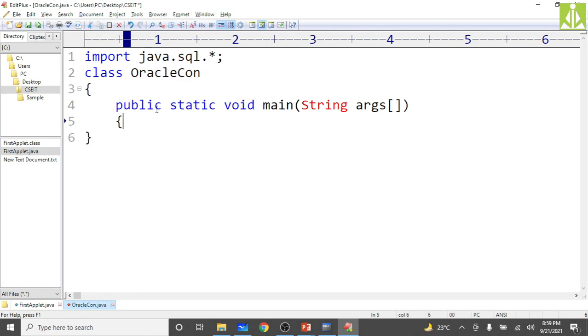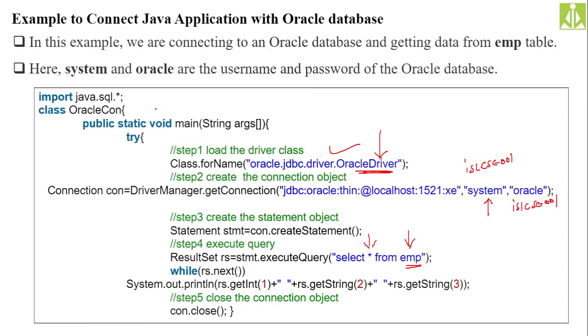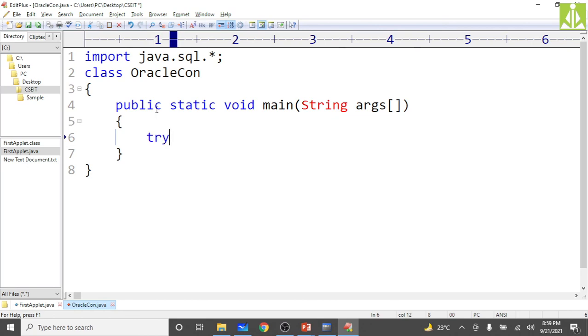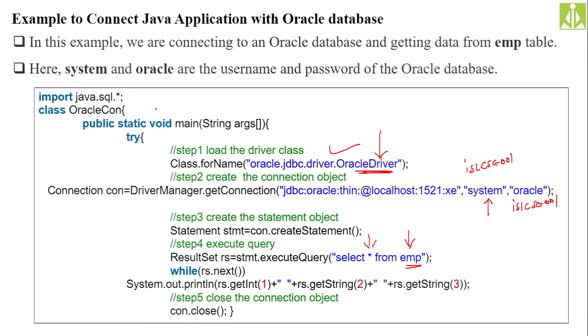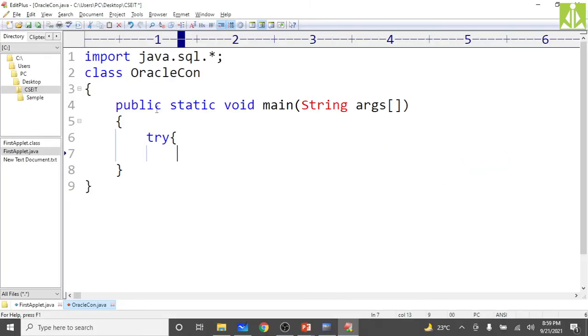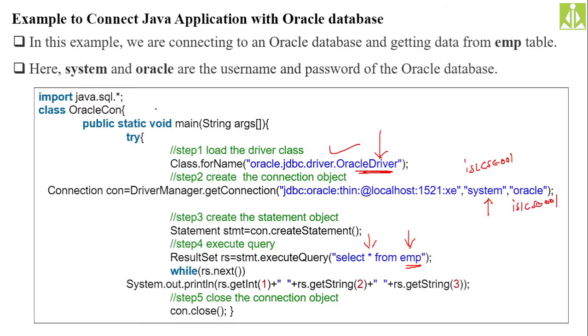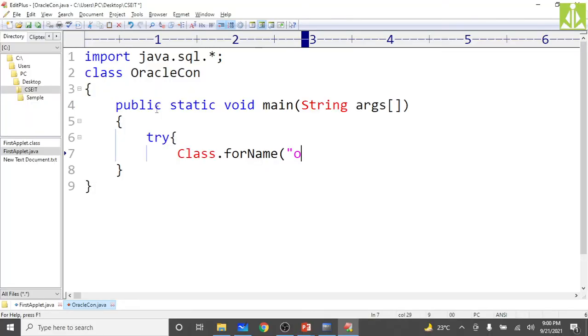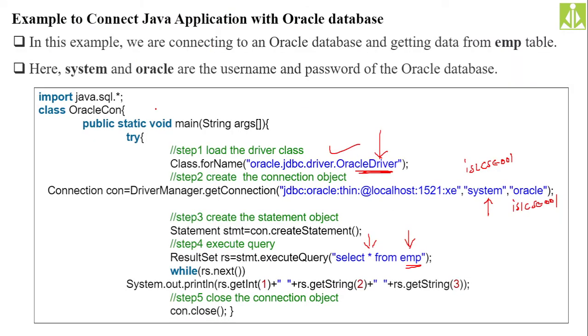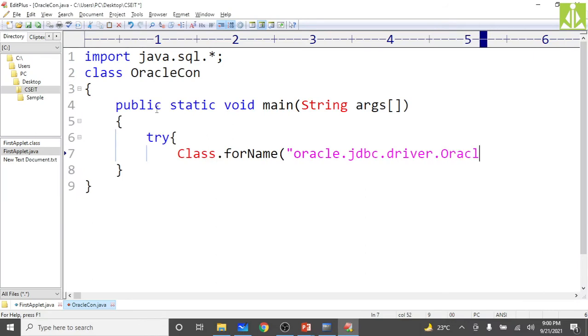Then come down, and here we need to put the try, because many times it may raise different types of exceptions. So now load the driver program. How we do that: Class.forName method of oracle.jdbc.driver.OracleDriver.